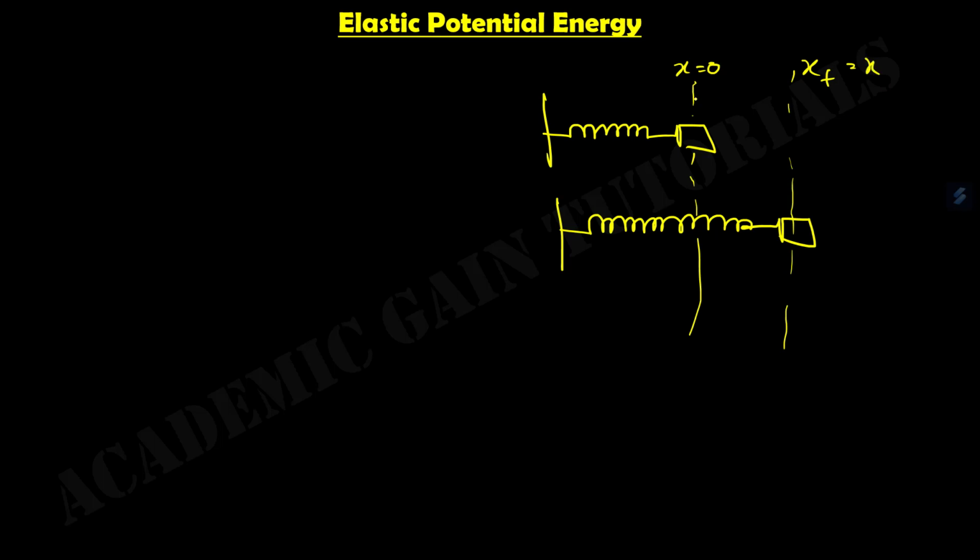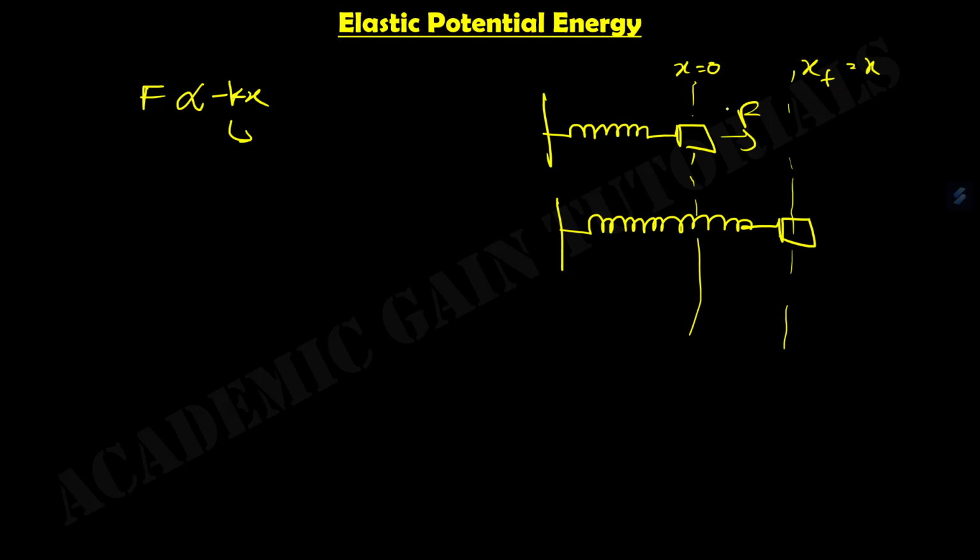So we pull down the spring with x distance. The displacement is x. In our work theorem, we know for a spring, F is proportional to minus kx, where k is the spring constant, x is the displacement, and F is the force applied to this spring. So when we apply some force to pull down this spring, this is the formula for a spring.